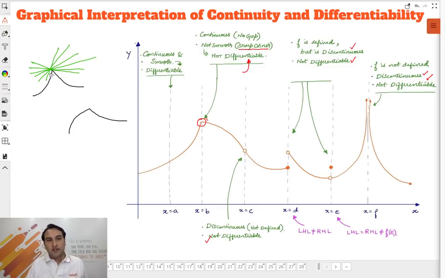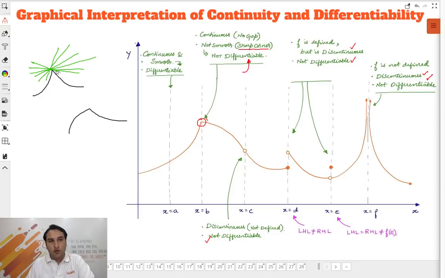Okay? And what is the differentiation of a graph at a particular point? It is the slope of the tangent. But the problem is, at this given point, there can be infinite tangents. In other words, at this sharp corner, there is no one defined tangent. Hence, there is no one defined slope. Hence, the function is not differentiable at this point, or the function's differentiation at this sharp corner is not defined at all. Got it?